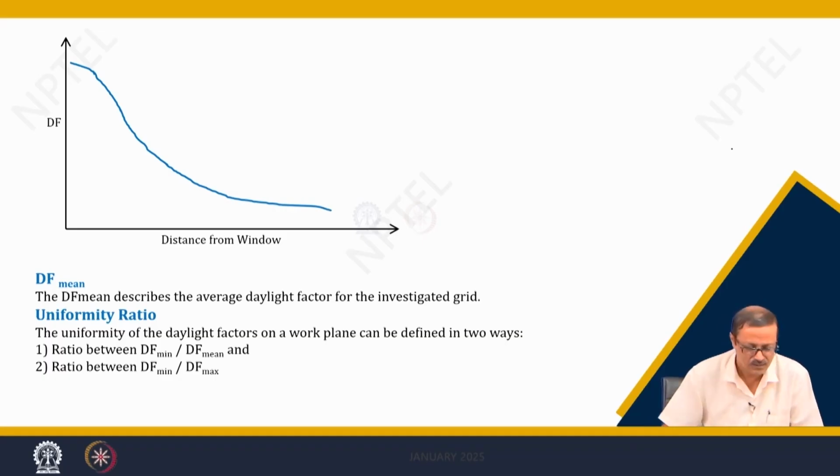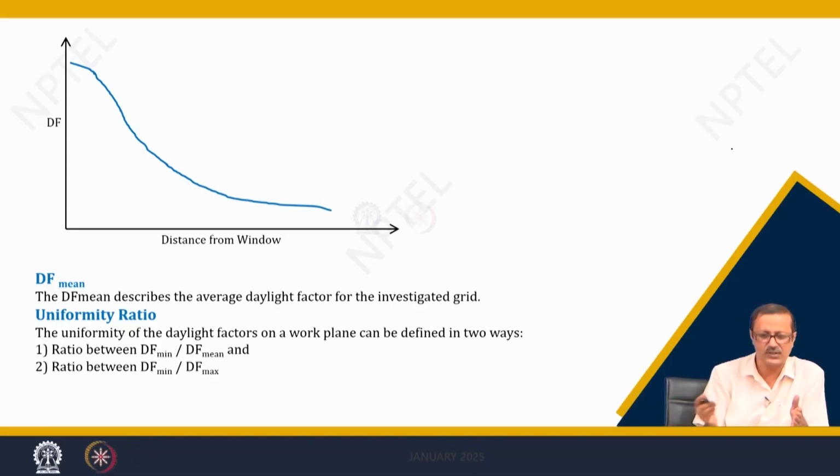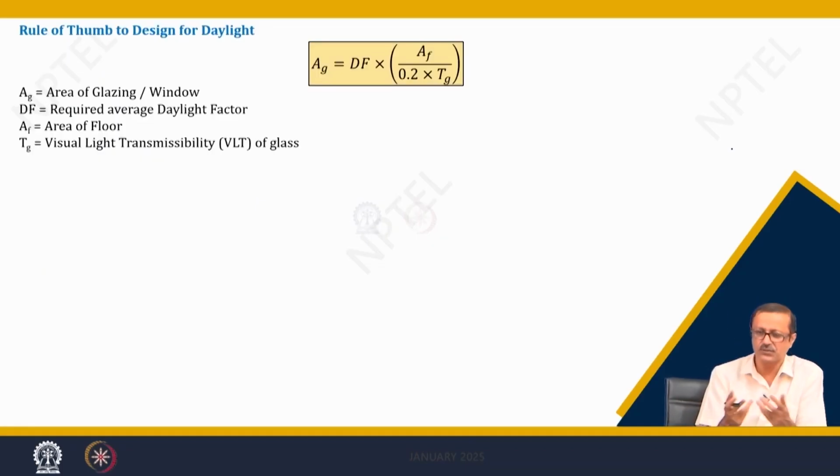There are 2-3 things we have to discuss here. One is the distance: if the distance from the window increases, the DF is going to decrease, that we understand from our other calculations also. And there are some other ratios like the uniformity ratio. So, what is the DF minimum and what is the DF mean of all the points at some strategic locations of the room, then we can find the ratio between the DF minimum and the DF mean. That will give me some uniformity ratio.